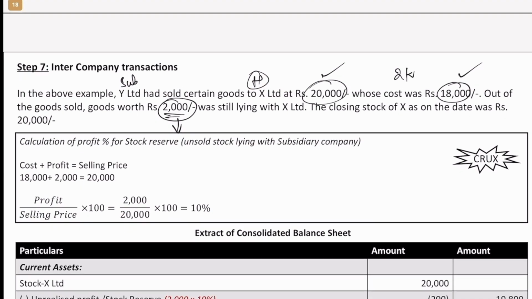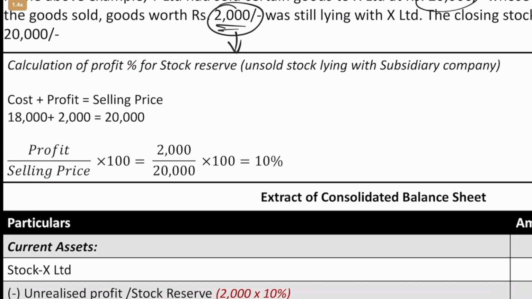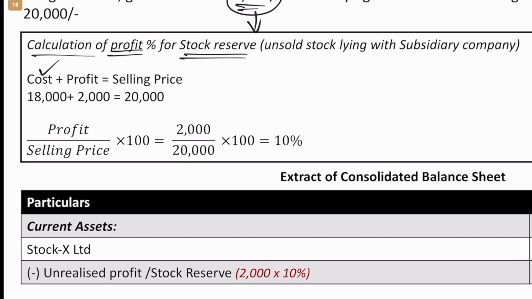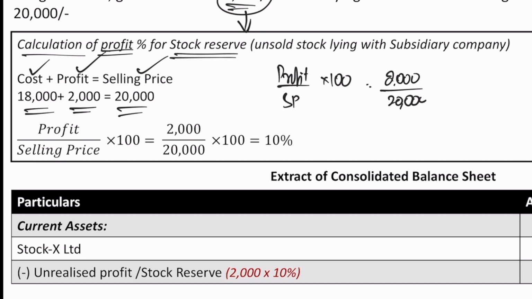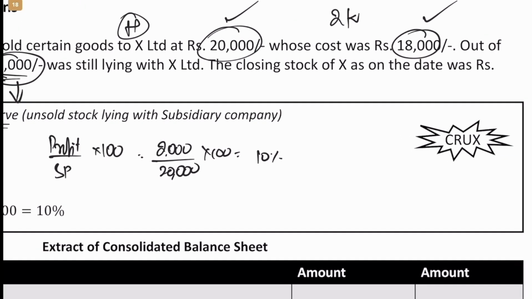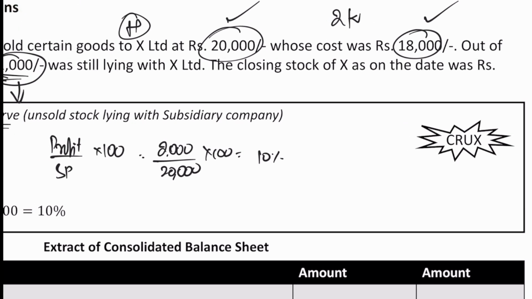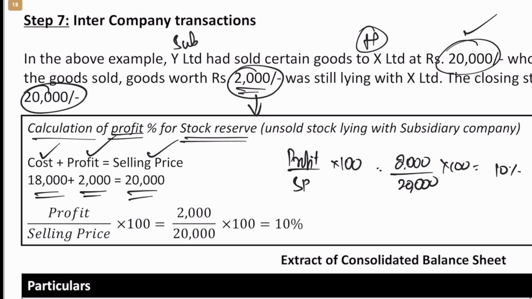So, which is also known as stock reserve. Let's look into that. Calculation of profit percentage for stock reserve. Let's see. What was the cost? 18,000. Profit on that cost 2,000. So selling price 20,000. So now how to calculate the profit percentage? Very simple. Whatever profit we made divided by the selling price into 100. So 2,000 was the profit. Selling price is 20,000 into 100 will give us 10%. So we know, as on the date of balance sheet, that is closing day of the year, we had closing stock of 20,000.